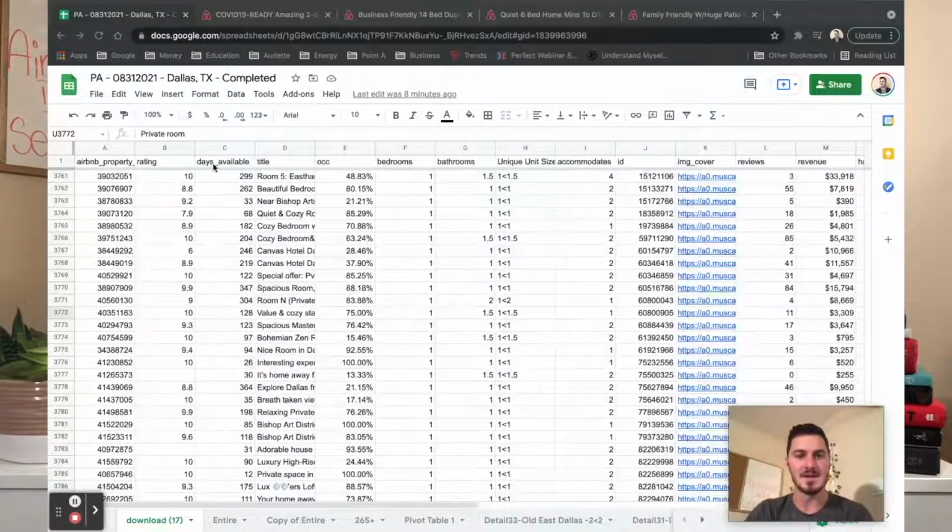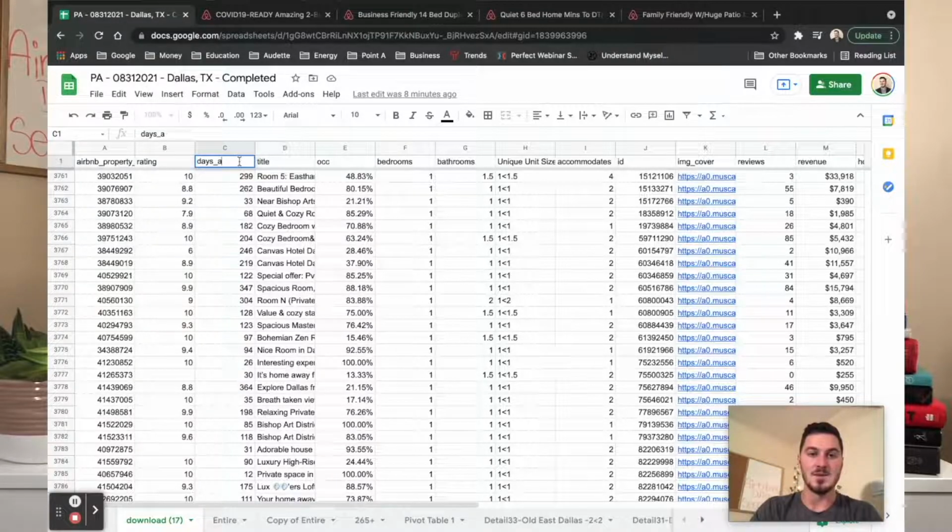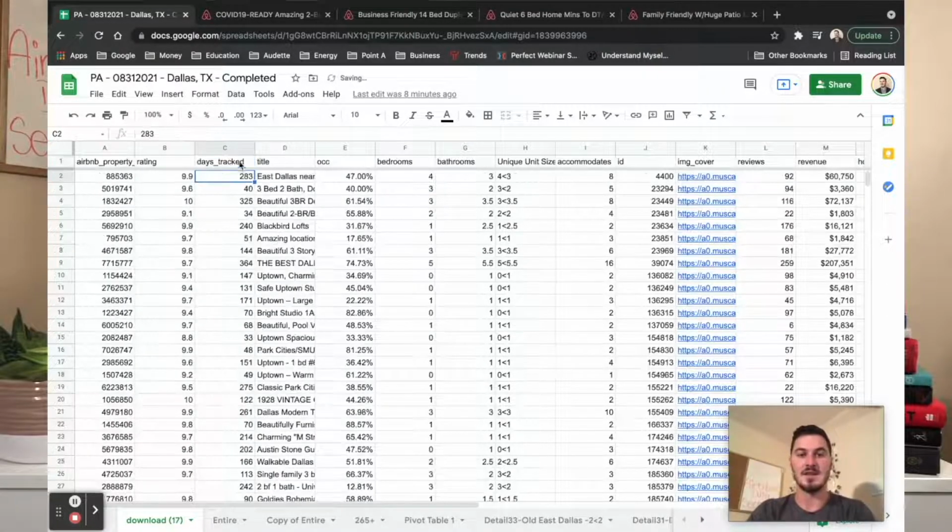So if I haven't explained this yet, I'm once again explaining it for the first time here. Days available. Days available should actually be called days tracked. And this is the way that AirDNA actually gets their information. You can go directly onto AirDNA and read how they pull the information. I'll most likely pull that up at one point in this course and explain that. But within days available, what this really means is days tracked.